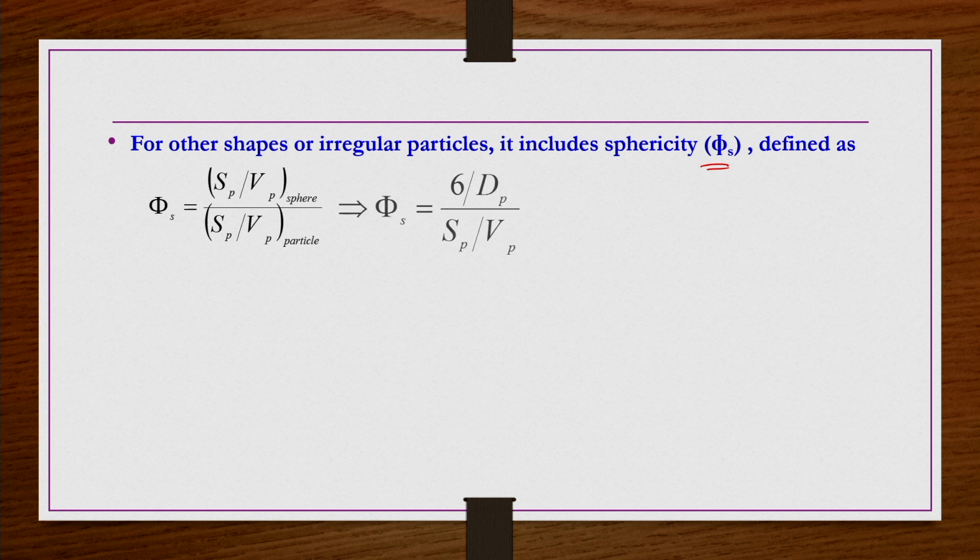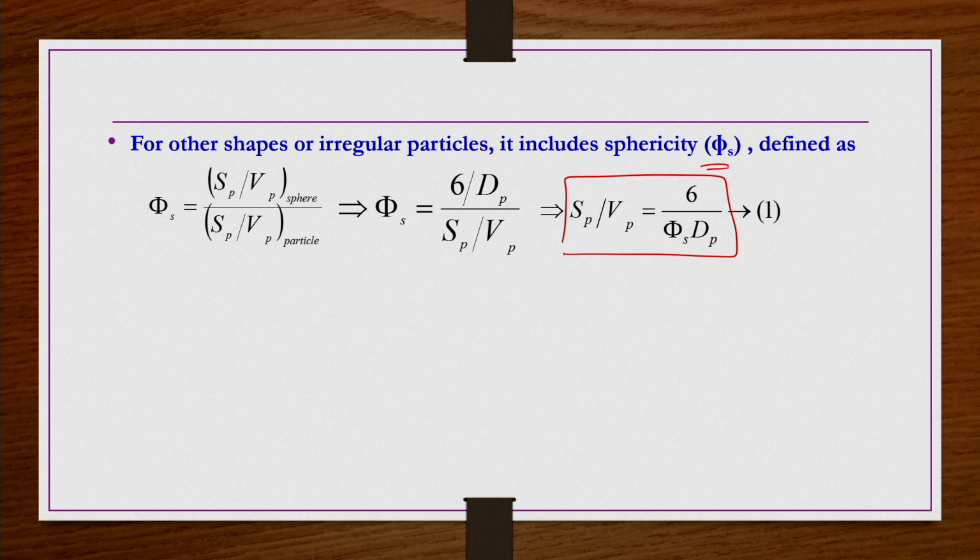So from here, we have already seen that phi s is equal to the ratio for the sphere, which is 6 by dP, divided by the surface to volume ratio of the irregular particle, which we do not know. So let us keep it as Sp by Vp. That means Sp by Vp is equal to 6 by phi s dP.